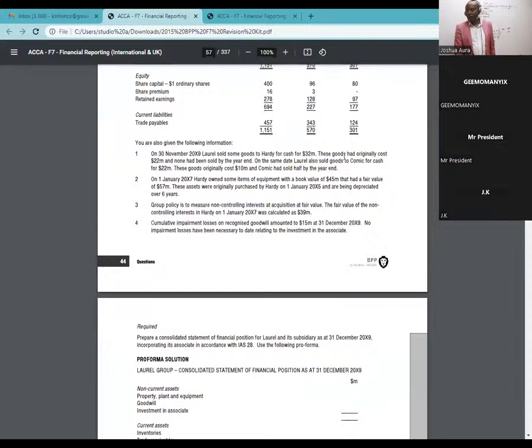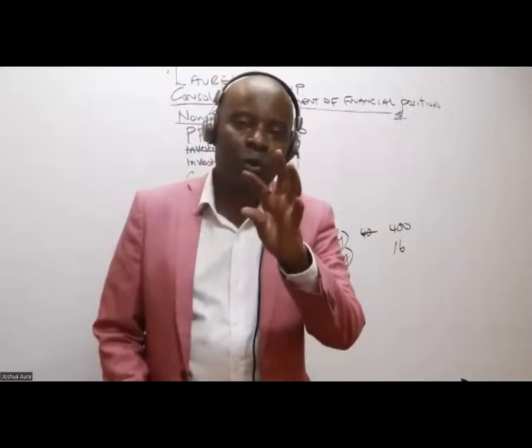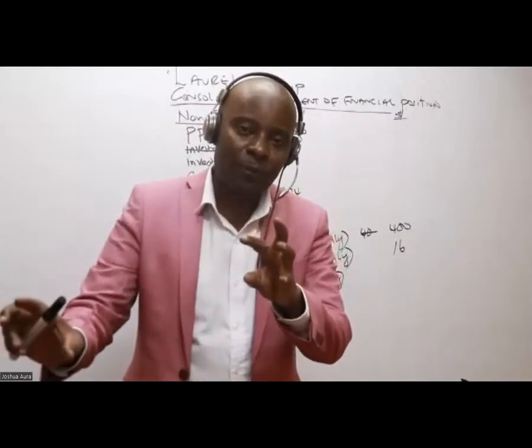These goods had originally cost 20, so they've given us cost and they've given us sales revenue. Whenever I see cost and revenue, I should be able to compute profit. Who knows the formula? To get profit, I take revenue minus the cost.